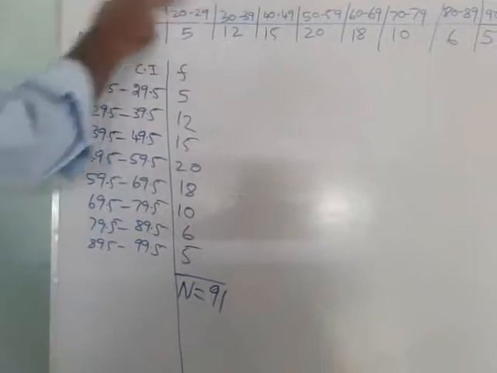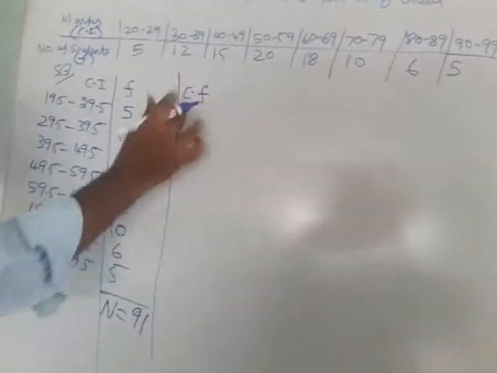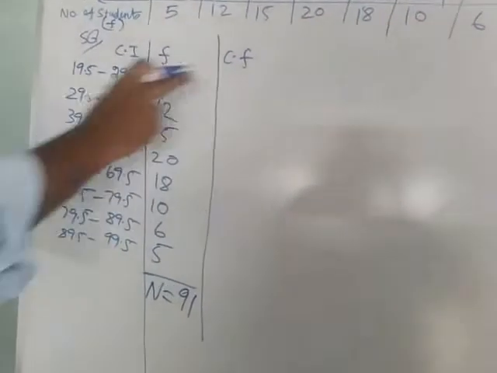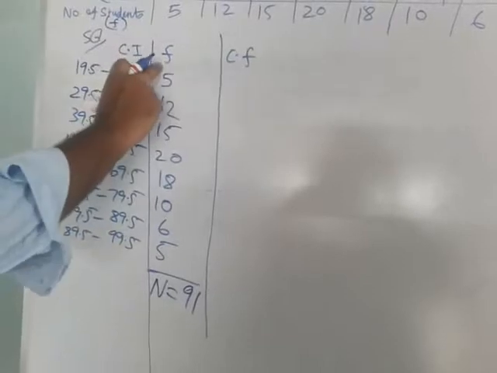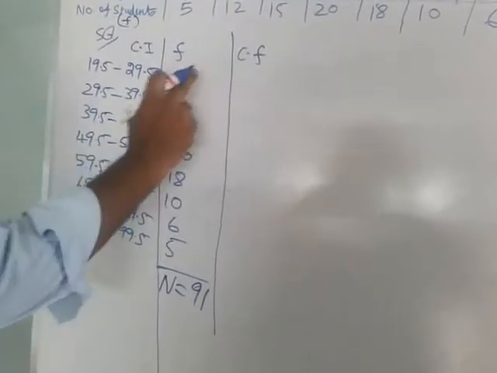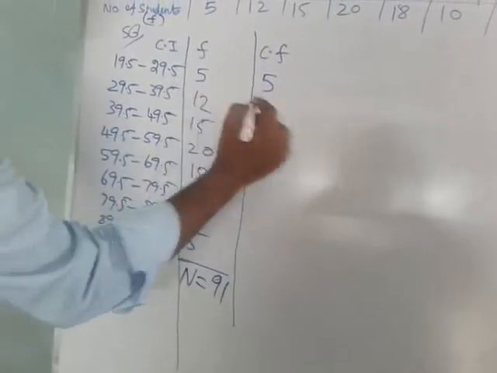Okay, so now what's the problem? Median. So for median you find CF. CF is nothing but cumulative frequency. Okay, you know how to find cumulative frequency in a discrete continuous median problem: after f, next you find CF. You know the first f value is 5, you cross-add 5 plus 12, 17.